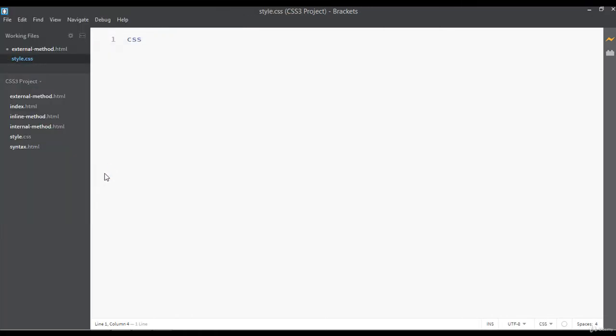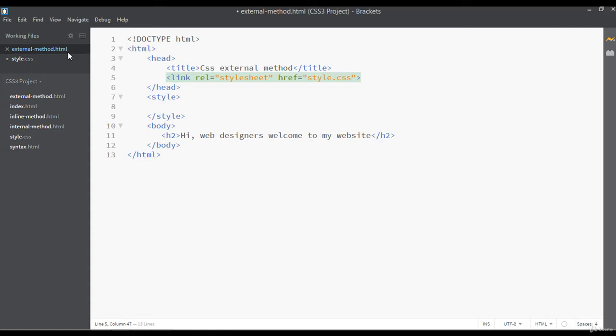Save this. Now what we have done here, inside this external method.html, we have a link tag, with the hypertext reference style.css. That's why I have created another file, a separate file for my CSS, style.css.